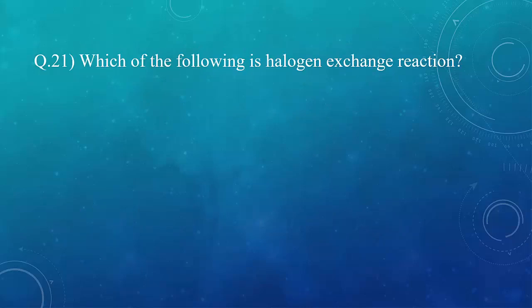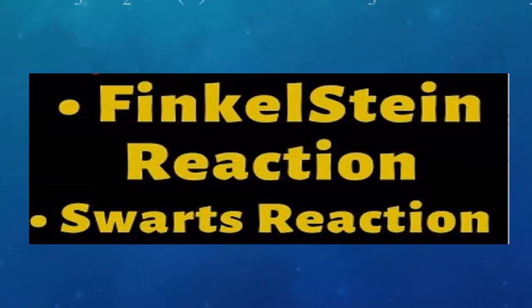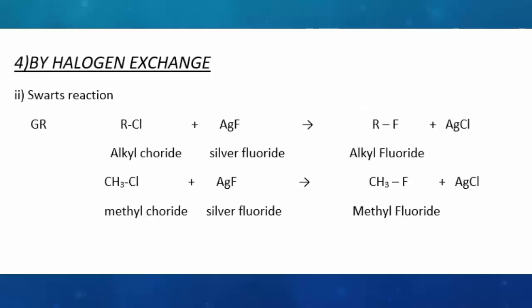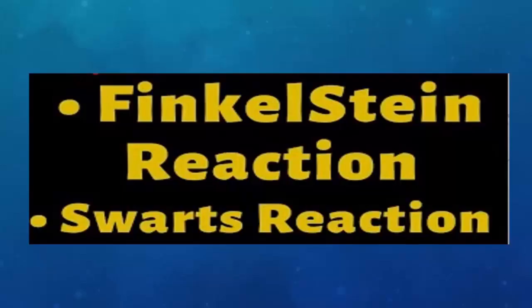Question 21. Which of the following is a halogen exchange reaction? Students, there are two halogen exchange reactions. One is Swarts and the other one is Finkelstein, in which alkyl iodides are formed. Alkyl chloride or alkyl bromide are treated with sodium iodide in presence of dry acetone to give alkyl iodide.